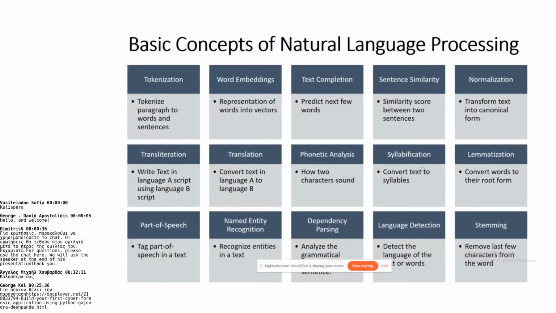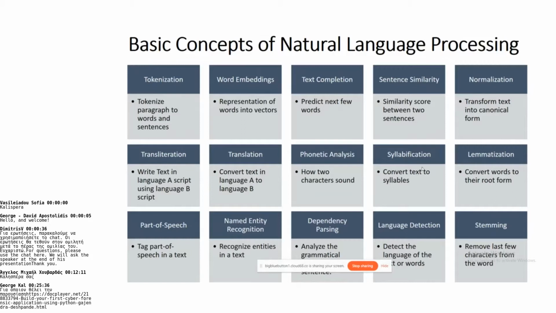The next is transliteration and translation. They may look similar, but they are totally different concepts. In translation, you convert the text given in language A into language B, say, for example, English to Greek or English to Latin. Whereas transliteration is totally different. Here you write text in language A using the script of language B. Say, for example, you can write Greek using the English script, or you can write English using the Hindi script.